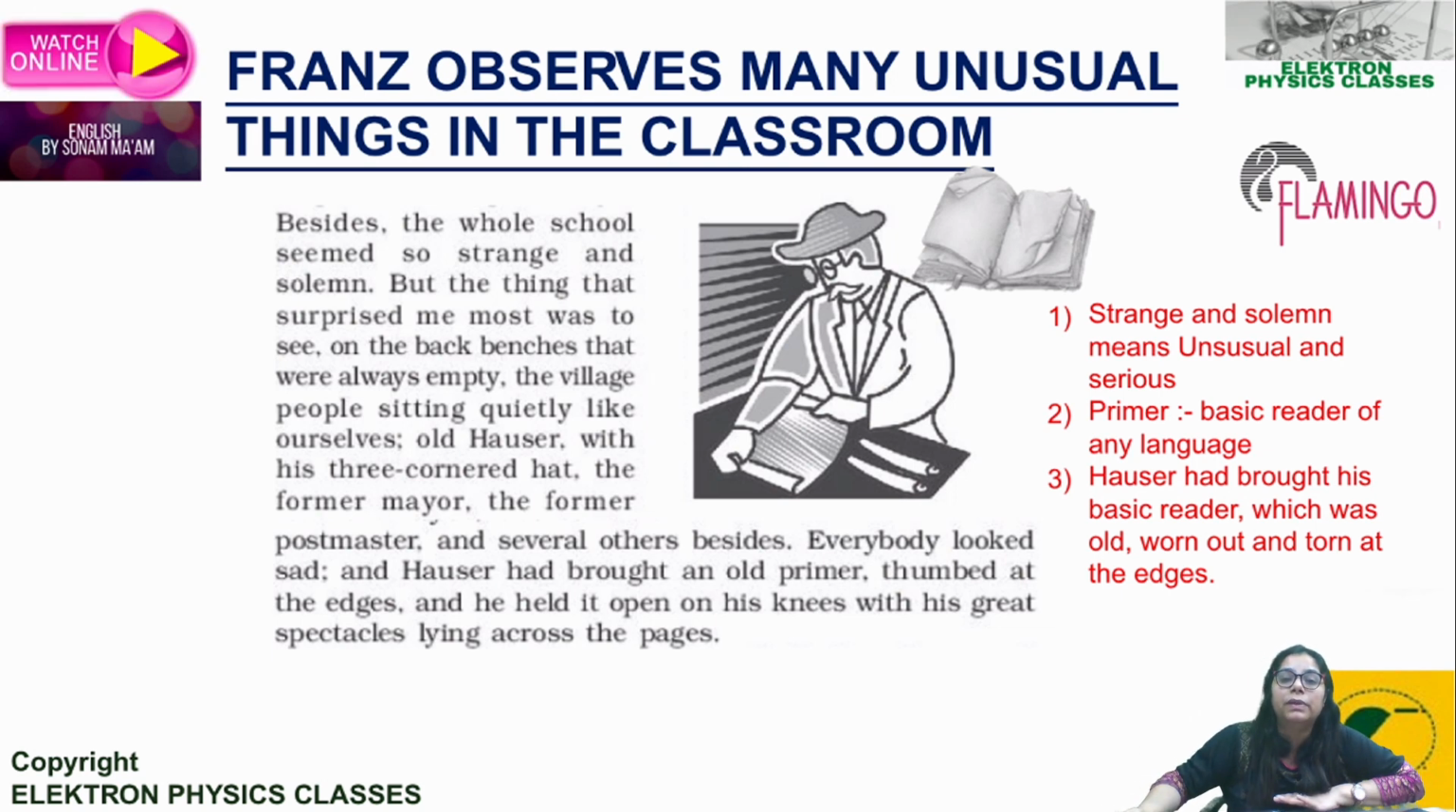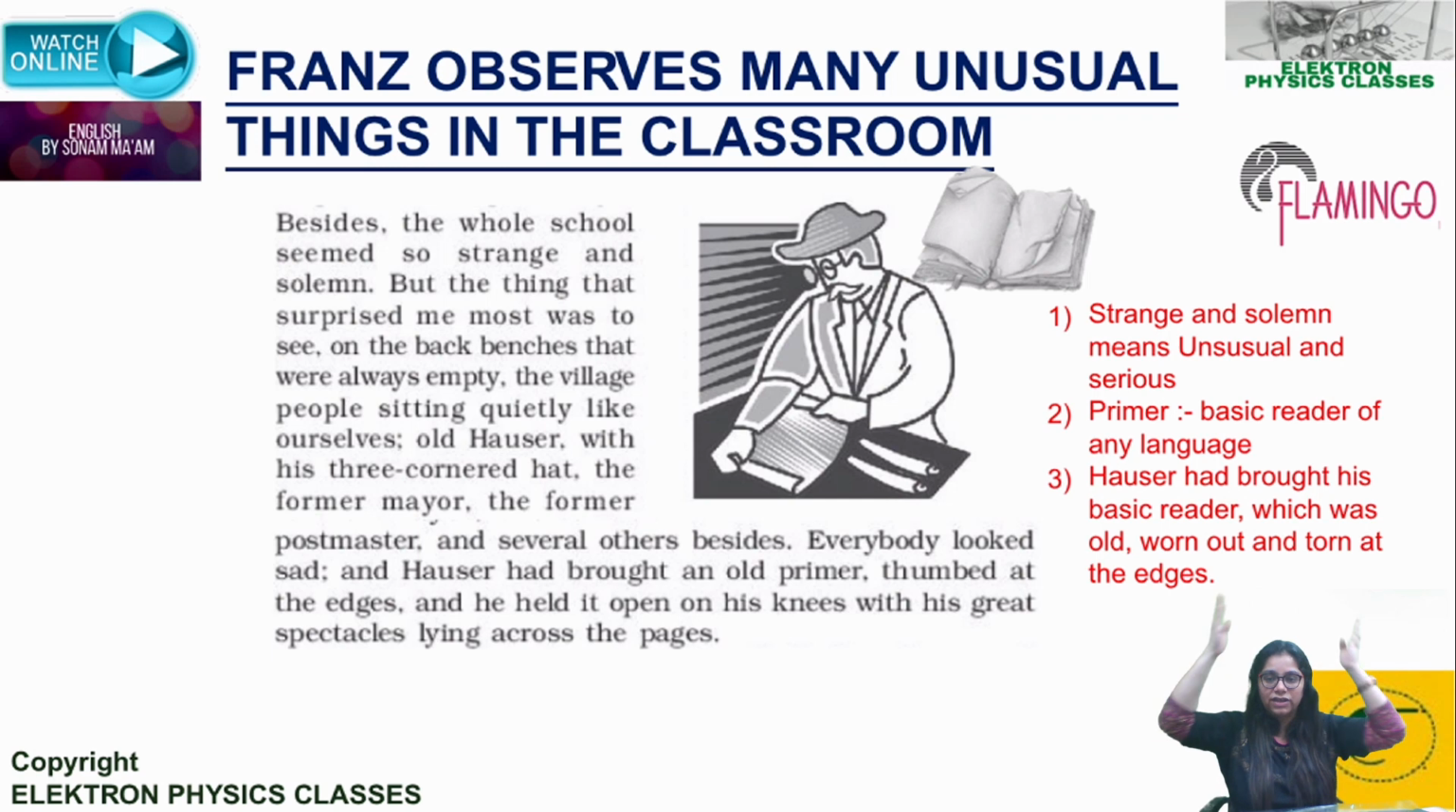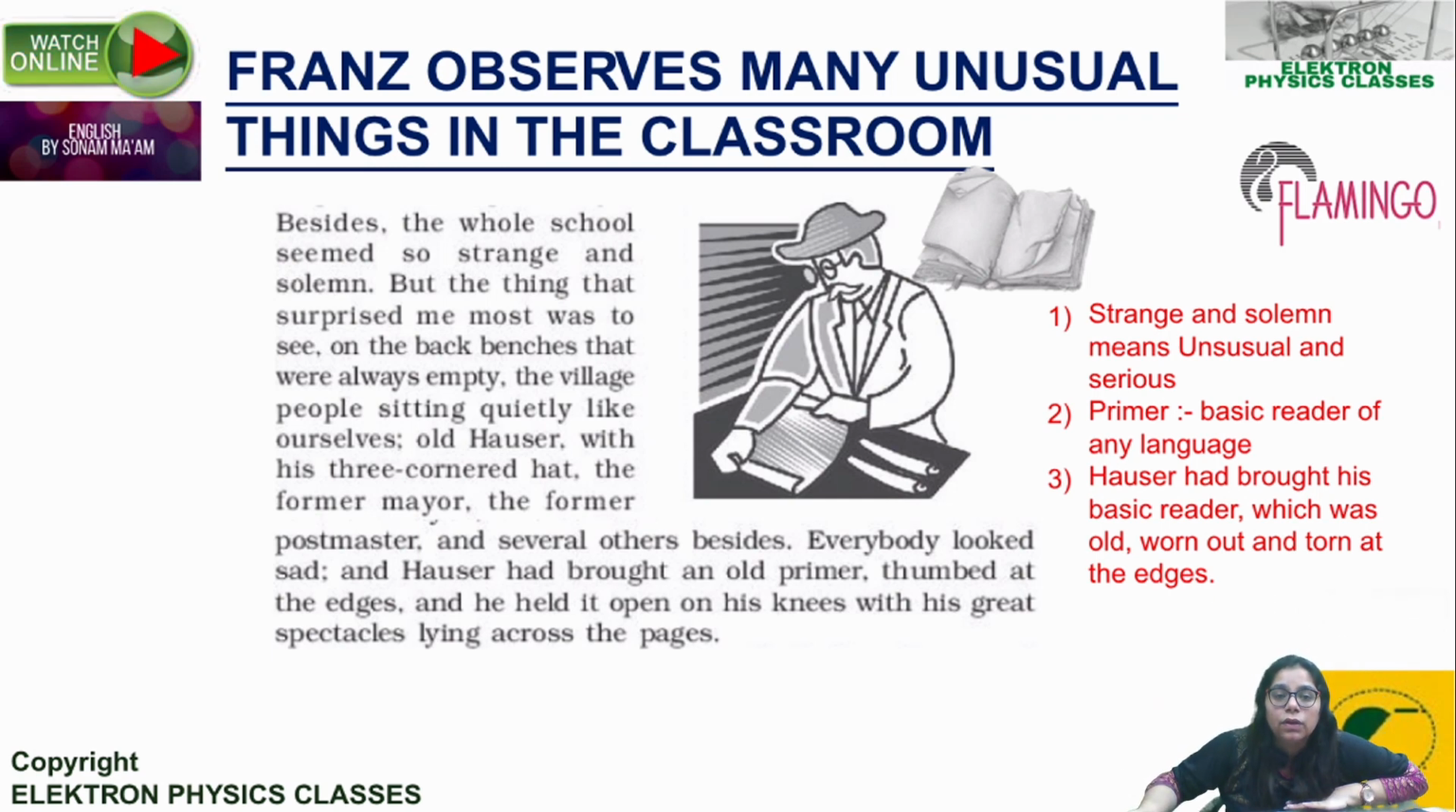Who were those village people? Old Hosser, an old man, with his three-cornered hat. He was wearing a hat which had three edges. So with his three-cornered hat, the former mayor, former means previous, the former mayor, the former postmaster, and several others besides. This was quite surprising, senior village people sitting on the back benches of the class. Everybody looked sad.